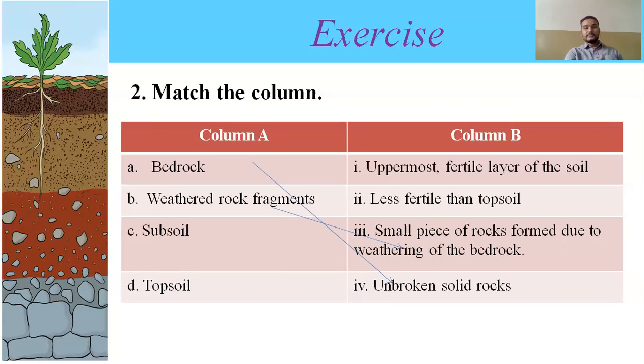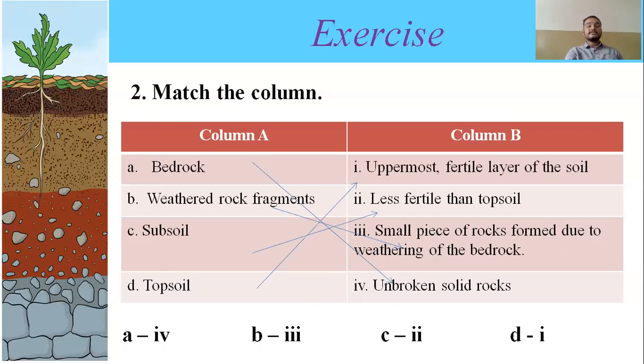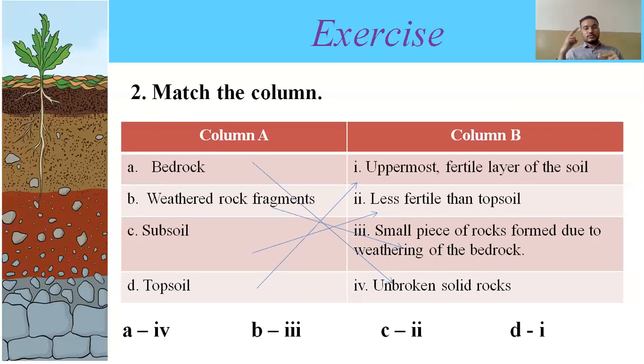Then subsoil is the second layer, which is less fertile than the first layer. It is less fertile than topsoil, and topsoil is the uppermost fertile layer of the soil. So how will the answer be? A will go to fourth, B will go to third, C will go to second, and D will go to first. This will be the answer to the match the column question.